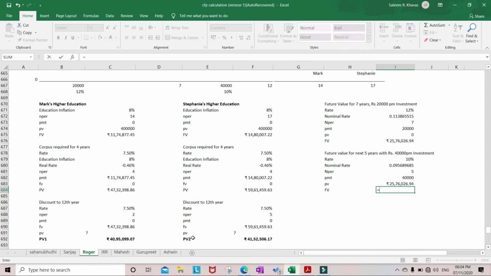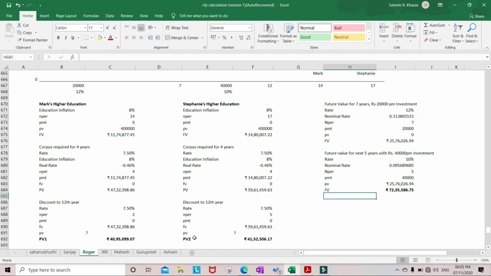So FV: nominal divided by 12, NPER is 5 into 12, PMT is minus 40,000 and PV is minus 25 lakhs, type is 1 or 0. So we will arrive at 72,35,586. This is the value of investment as on the 12th year.